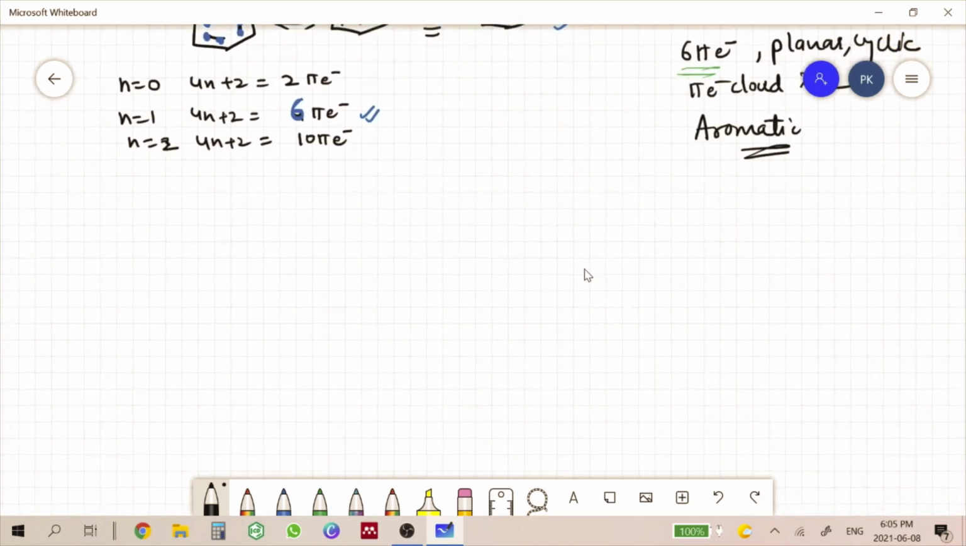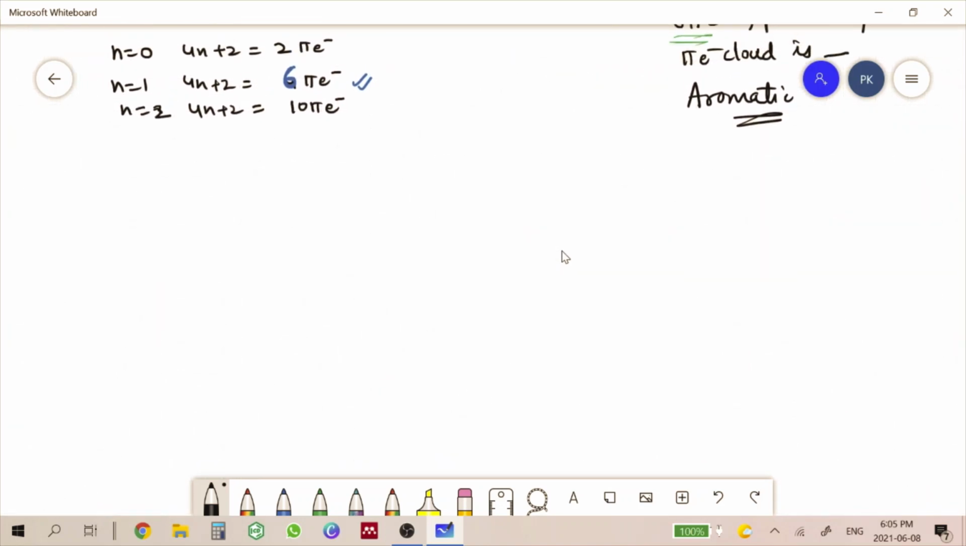Now let us take some of the heterocyclic compounds. We have pyrrole, we have this furan, and we have thiophene. Now let us consider these heterocyclic compounds. Let us take the first example of pyrrole.